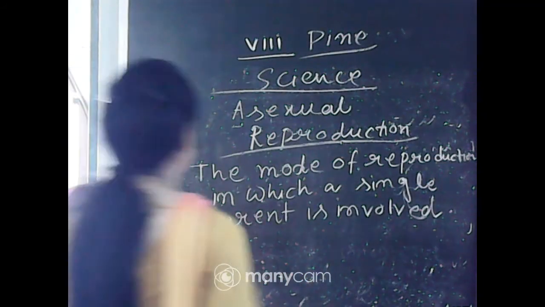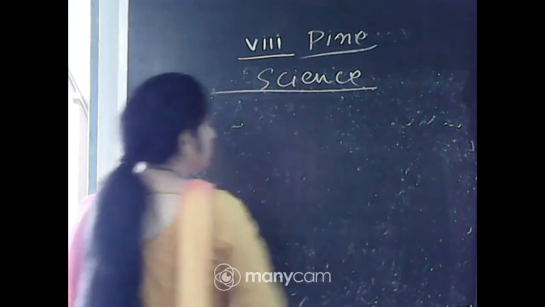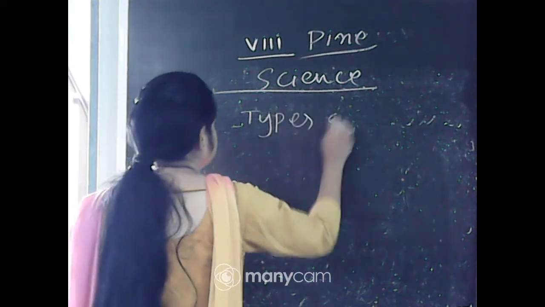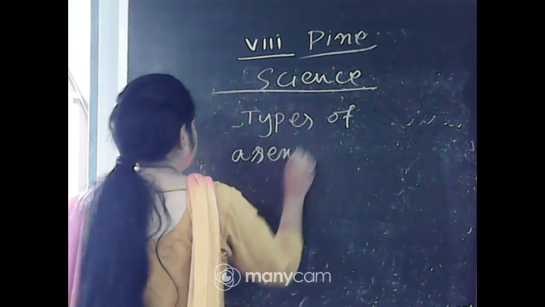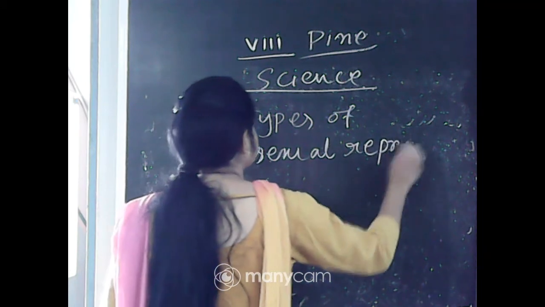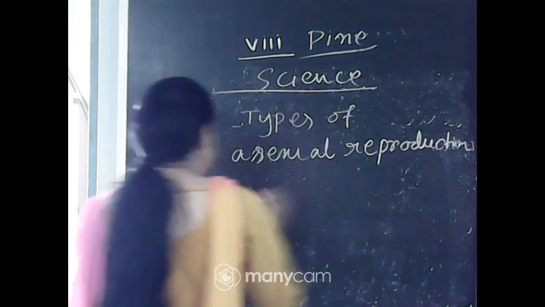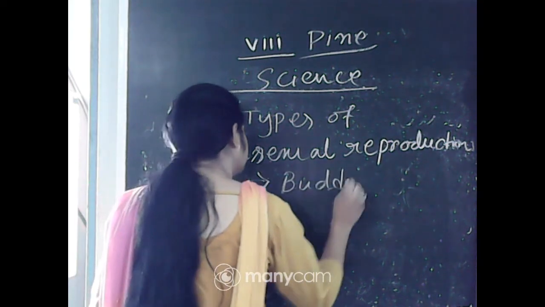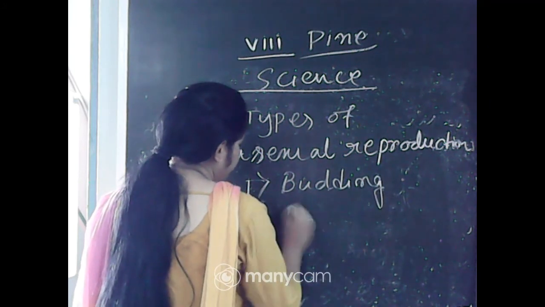Types of asexual reproduction: two types, one is budding, another one is binary fission.